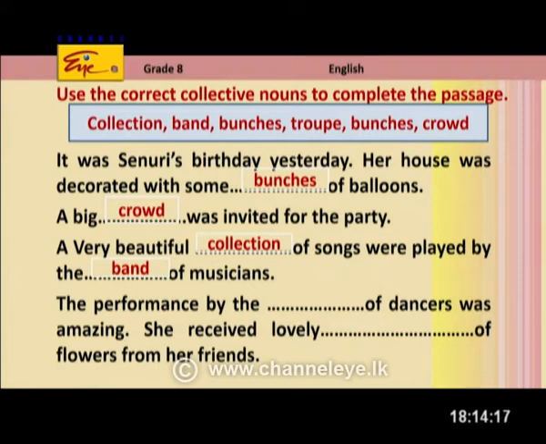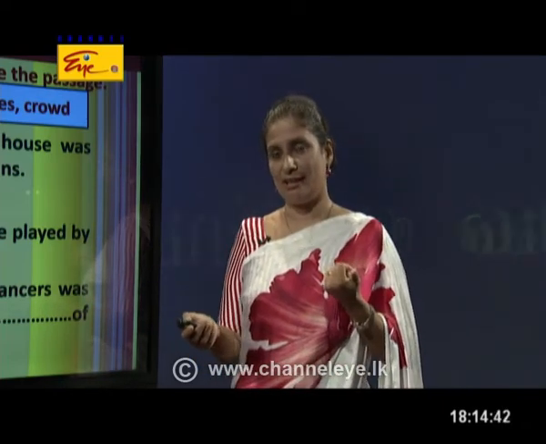The performance by the troupe of dancers. So they had invited a troupe of dancers, right? The performance was amazing. Can you remember, Samadhi, and also my dear children, I used the same pronunciation in one of the collective nouns in an activity we did previously. It was the hot summer day where we saw a troop of monkeys.